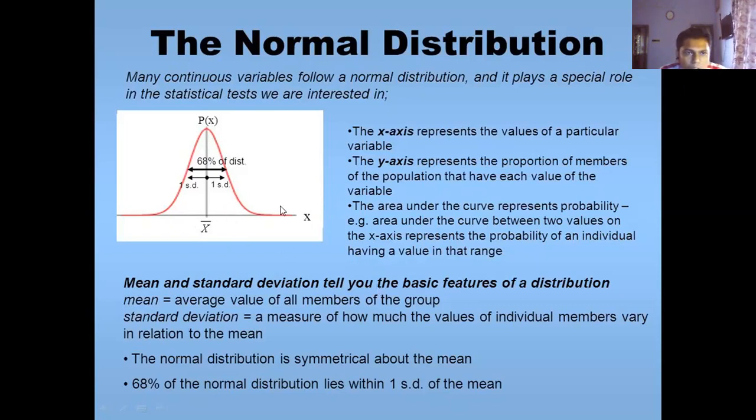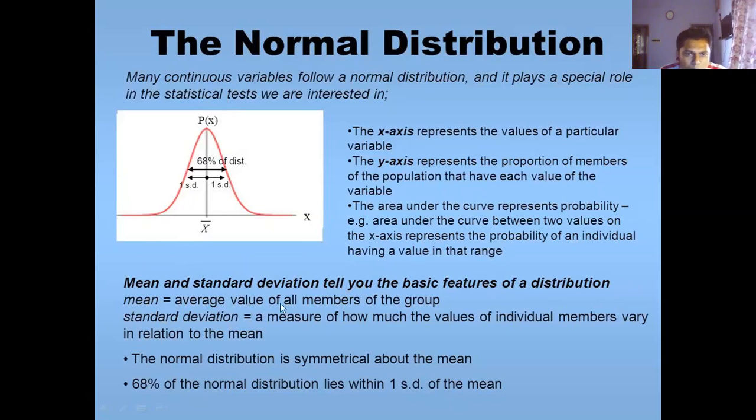So in this case, mean and standard deviation tell you the basic features of a distribution. Whenever we represent some distribution, we mention the mean and standard deviation because they tell you the basic features of a distribution.